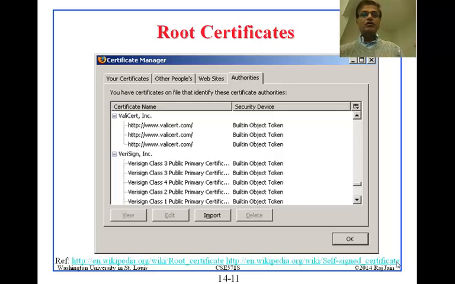So you go to Tools, Options in Firefox, and then I think you go into Security and then Certificates. This is a good exercise to see whose certificates you have. VeriSign, that's the company that issues certificates. You pay them some money and you get a certificate. And there's a big list. You can see right here, the slider is right there. So hundreds of certificates are kept in your computer.